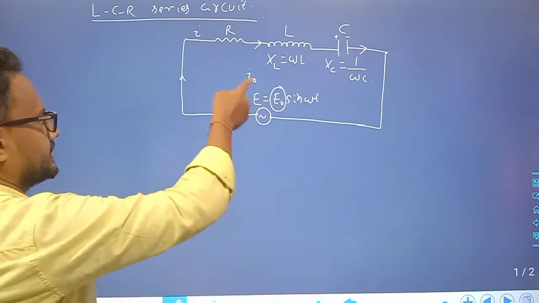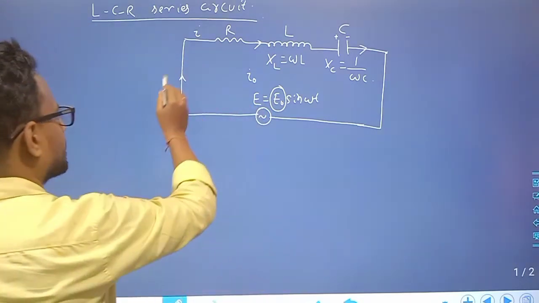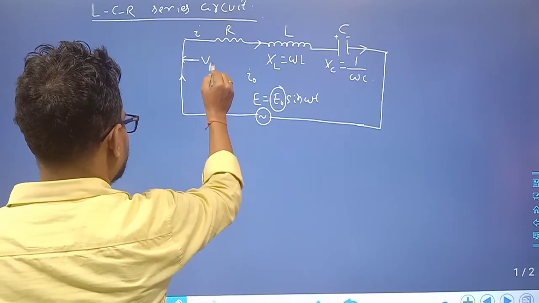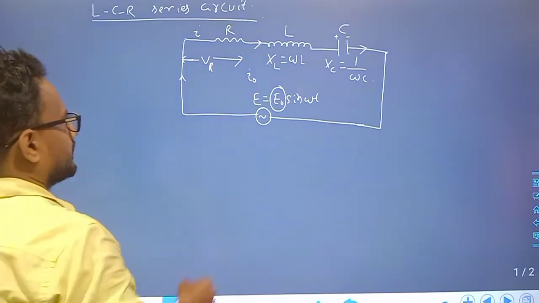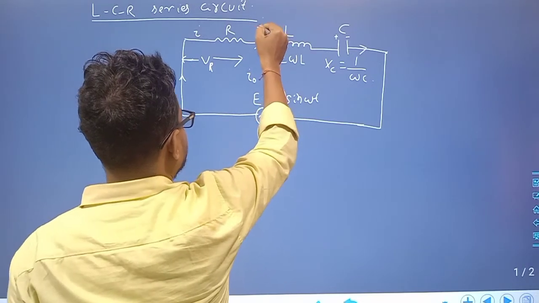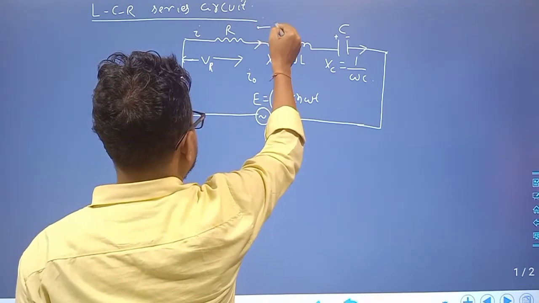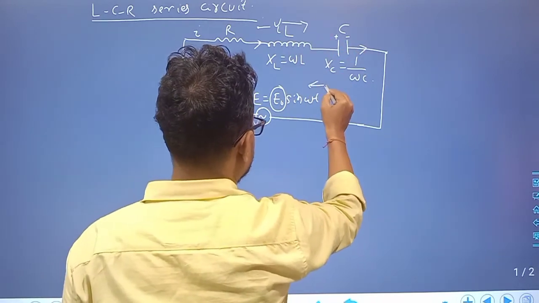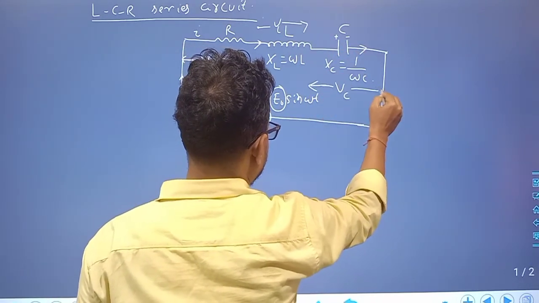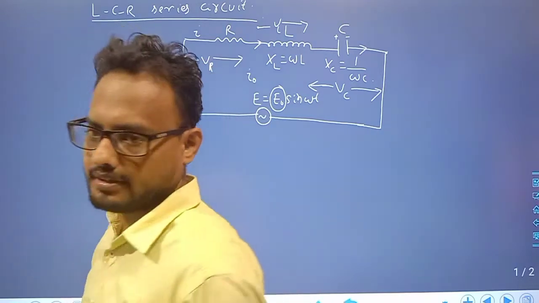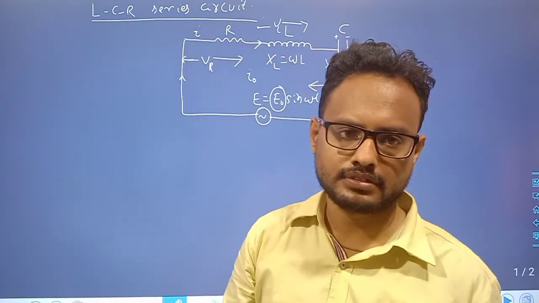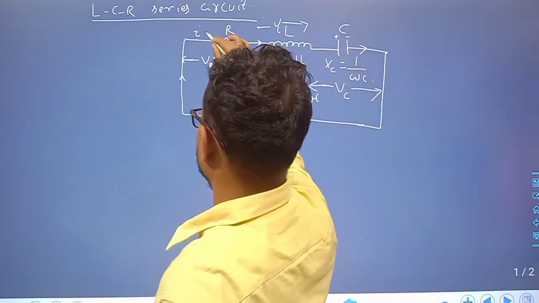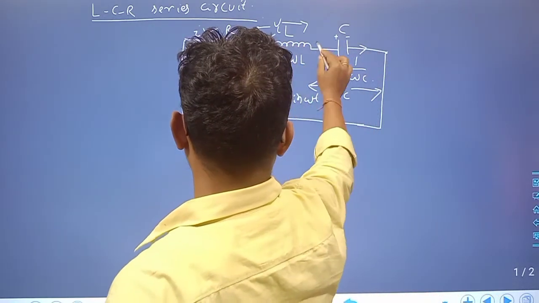Since this is a series connection, the potential through R is VR, the potential through L is VL, and similarly the potential through C is VC. Because it is a series connection, the current is the same.